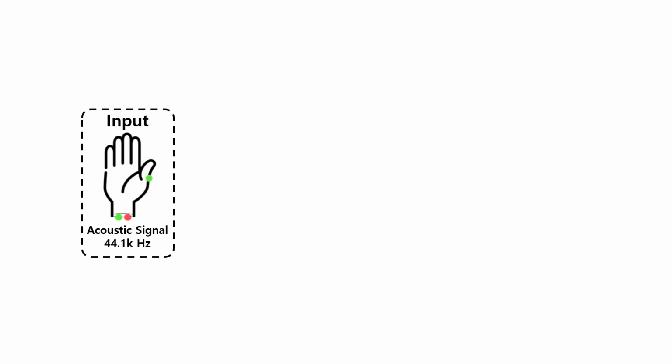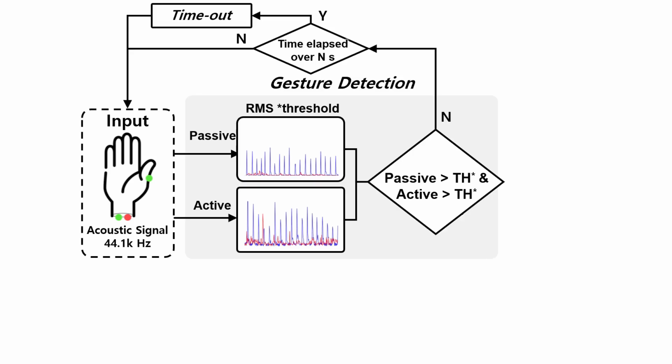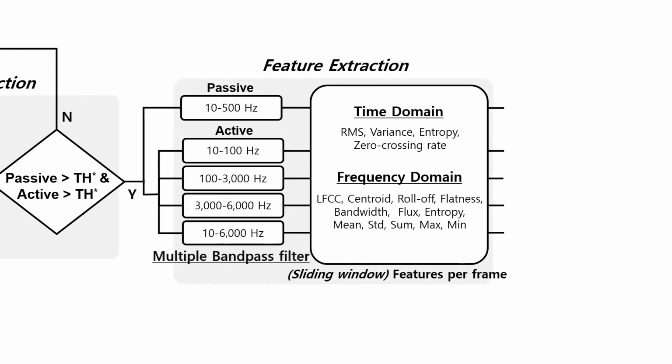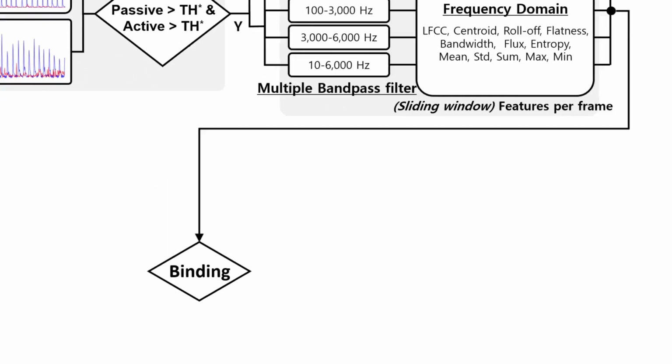First, we use the RMS value of the data stream to detect the availability of gestures. If both values exceed the threshold, they are fed into feature extraction. We apply multiple bandpass filters and extract the features from each filtered data.